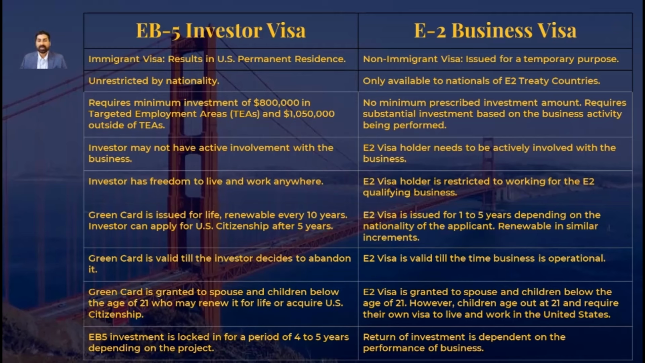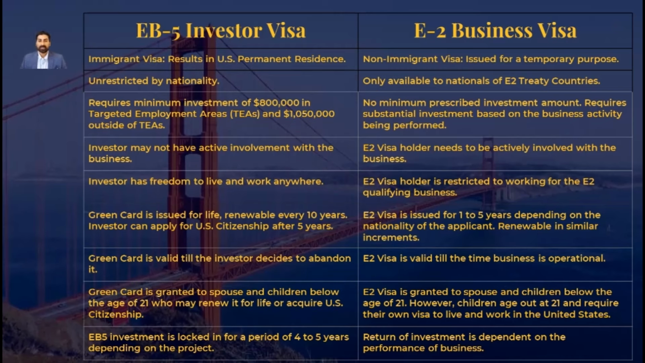As mentioned earlier, EB-5 visa results in a green card, which is issued for life, renewable every 10 years, or till the time an investor applies for US citizenship. An E-2 visa is issued for a period of 1 to 5 years, depending on the nationality of the applicant. It too is renewable in similar increments for life. The green card that is issued with an EB-5 visa application is valid till the time the EB-5 applicant decides to abandon it or applies for US citizenship. An E-2 visa is only valid till the time the qualifying business is operational.